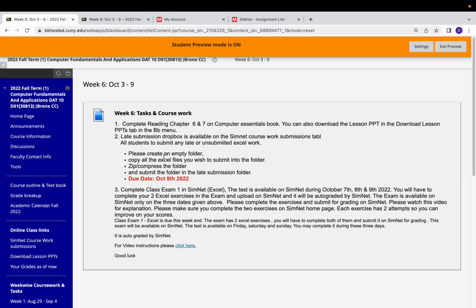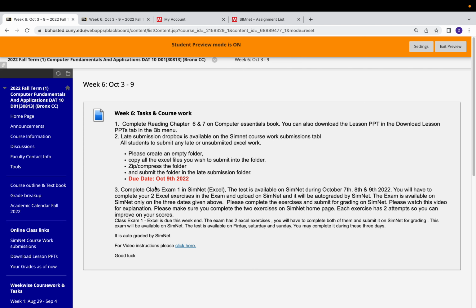This is not for everybody, only for people who haven't submitted any Excel assignments, or if you have submitted the wrong file or you were a late registrant, or you have any other reason why you did not submit it, please submit it in the late submissions Dropbox. If you have submitted all your files on time in the right Dropboxes, you don't have to worry, you can go to the next one.